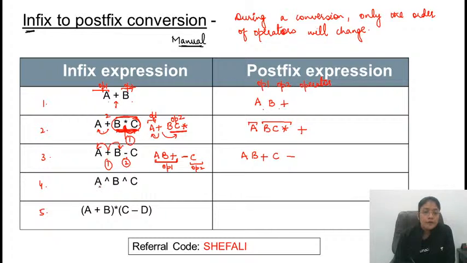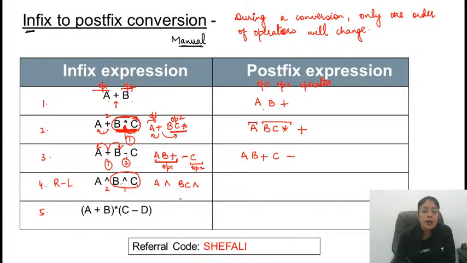Similarly, next we have A raised to the power B raised to the power C. So we need to consider associativity. Associativity for exponential is right to left. So the order will be: first preference is given to the rightmost operator, then the left one. So consider this and write this expression in the postfix notation.